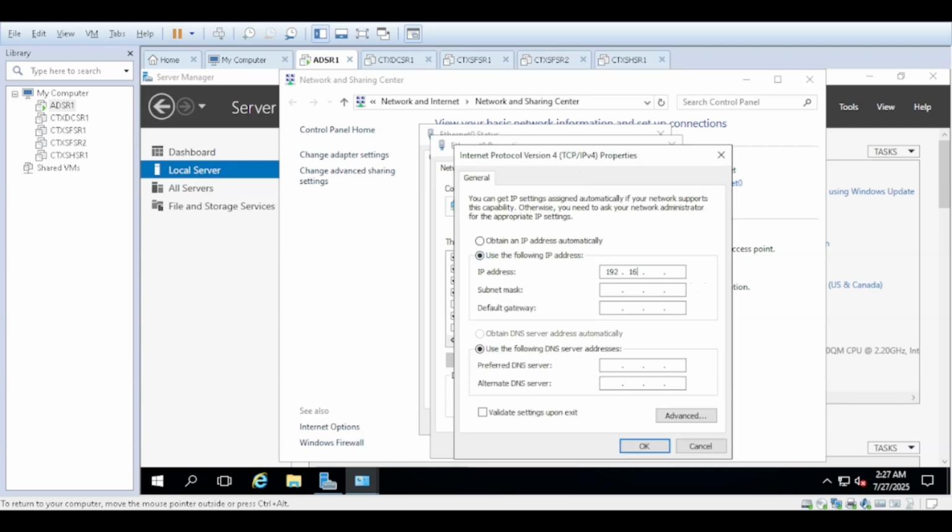192.168.0.1. It's 0.10 actually. As this will be our DNS and DHCP server, I will use the same IP, 0.10.